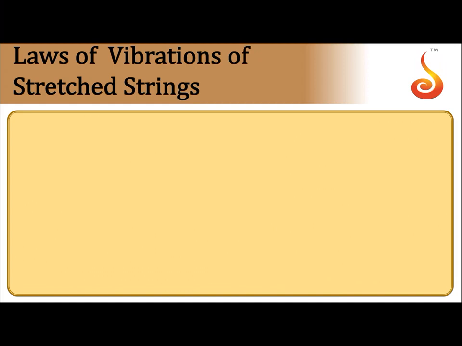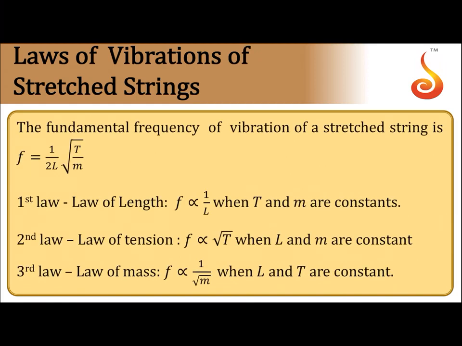So moving on to laws of vibrations of a stretched string. In case of a stretched string also you can produce stationary waves. So the fundamental frequency of a stretched string is given by 1/2L root of T by m, where T is the tension in the string and m is the mass per unit length, or linear density, of the string. So the laws of vibration of a string say, the first law is the law of length: frequency is inversely proportional to length when tension and mass per unit length are kept constant. Law of tension: f is proportional to root T when L and m are constant. Law of mass: f is inversely proportional to root of mass per unit length when L and T are constant.